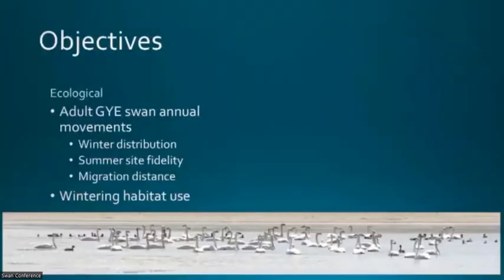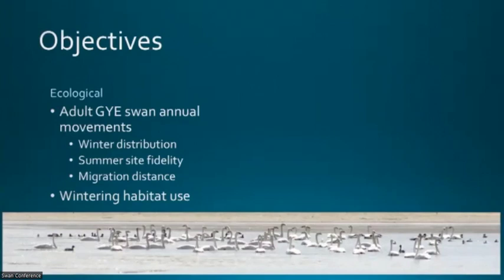So as I'm struggling with how to reconcile this fall data that really indicates a stable population with our reproductive data, we sought to get some more information about the spatial ecology of these birds. Specifically, we wanted to know more about adult GYE swan annual movements in terms of winter distribution, because this is a largely unmarked population. With all those Canada birds coming in and all the tundra swans coming in, you're not going to know when you see a GYE bird in the winter in Idaho.